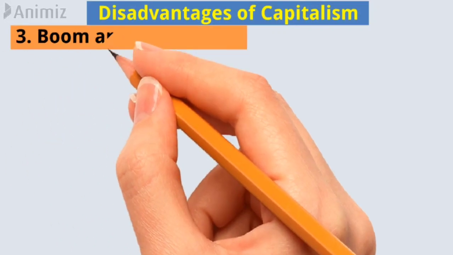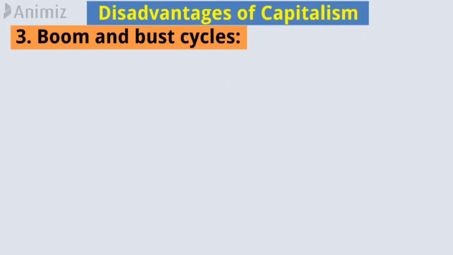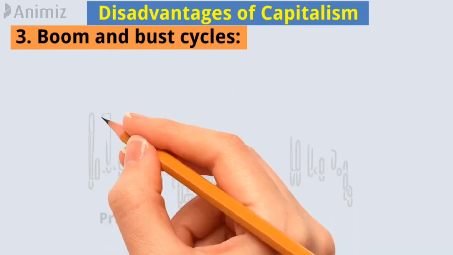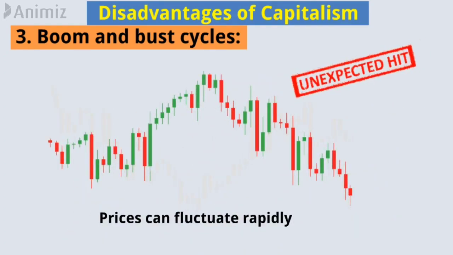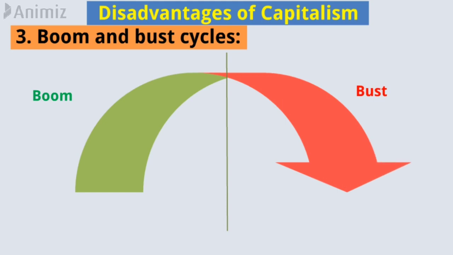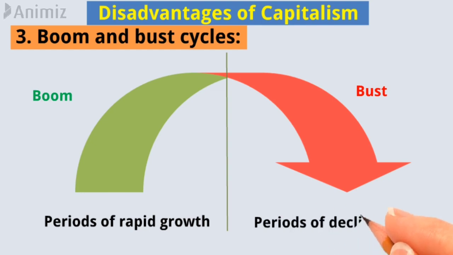3. Boom and bust cycles. Capitalism is based on the idea of supply and demand, which means that prices can fluctuate rapidly and sometimes unexpectedly. This can lead to boom and bust cycles, where businesses and investors experience periods of rapid growth and success followed by periods of decline and recession.